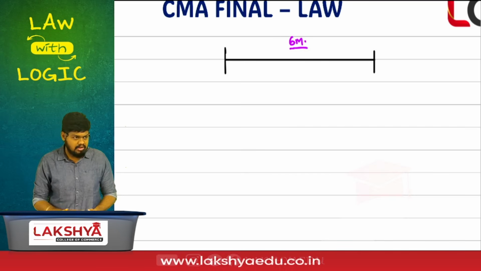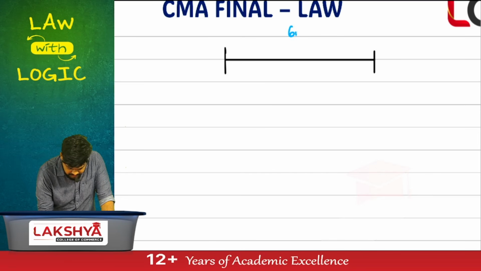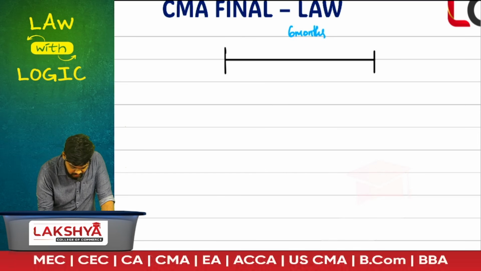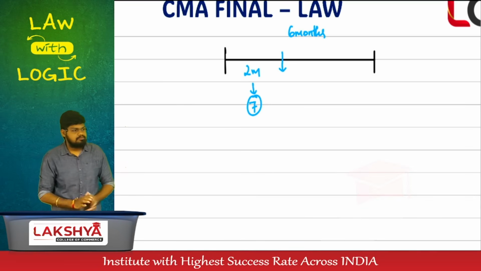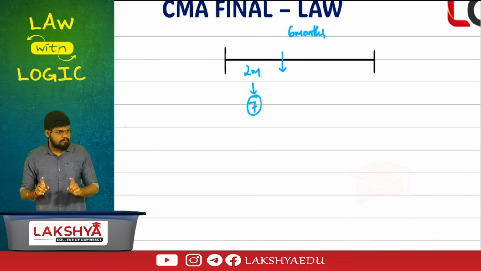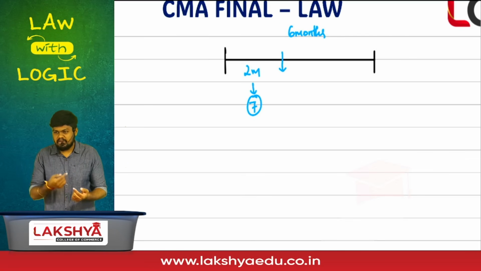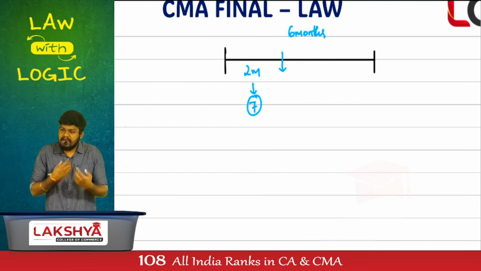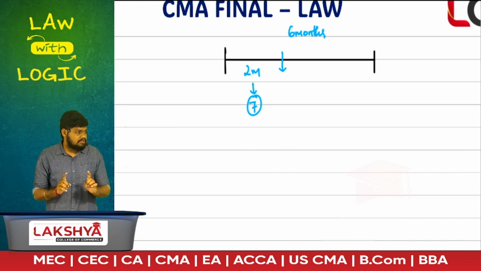Is it fine? Start answering with multiple examples here. How much time is given to you? 6 months. Now, after say 2 months, you have increased the number of members to 7 again. You fulfill the requirement. How many members should have been there? 7. For uncertain reason, it fell below 7. The Companies Act had accepted the situation and stated, I'll give you time. How much time? 6 months.